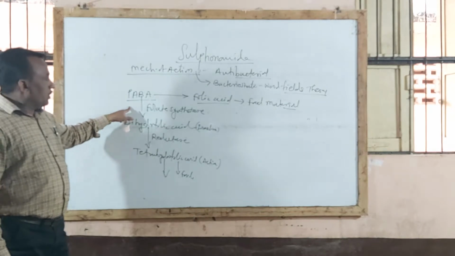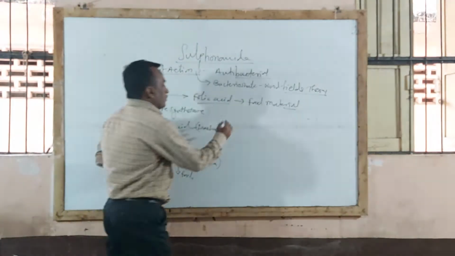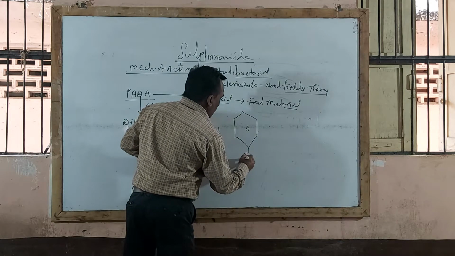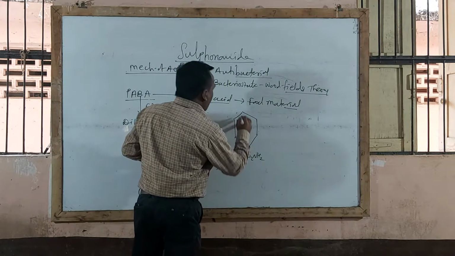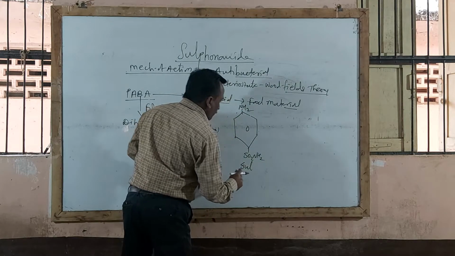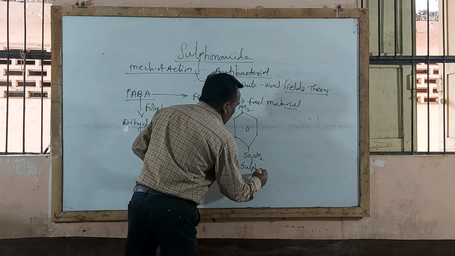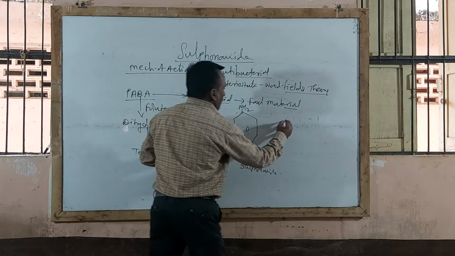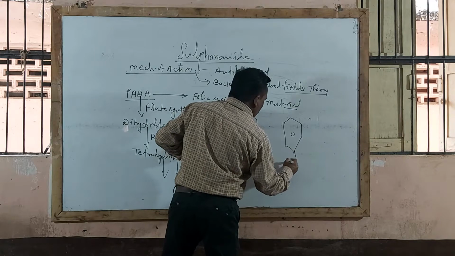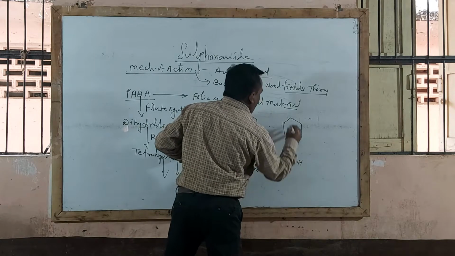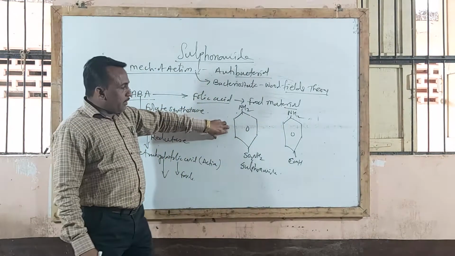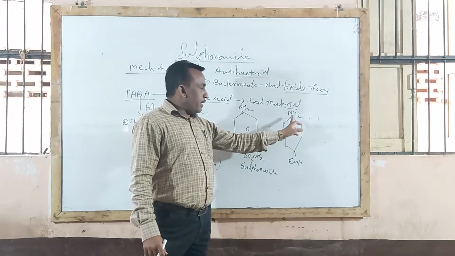Now here is the structure of PABA, para-amino benzoic acid. And here is the structure of sulfonamide, with an SO2NH2 group and again an amino group. In PABA there is a COOH and here an NH2.